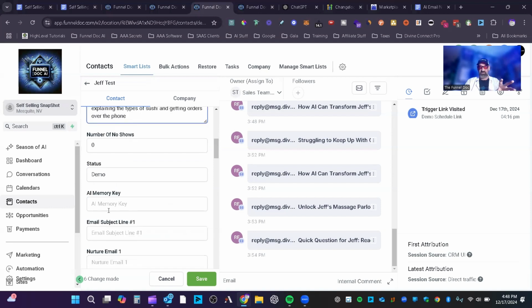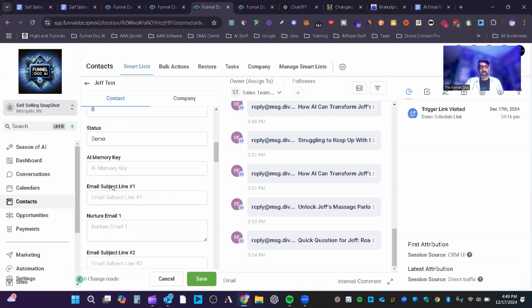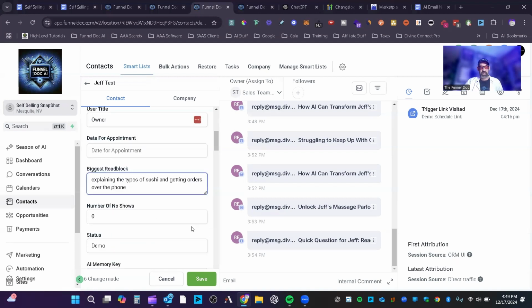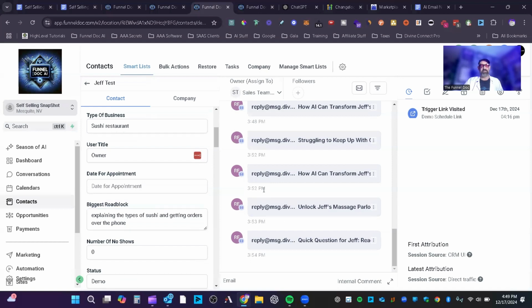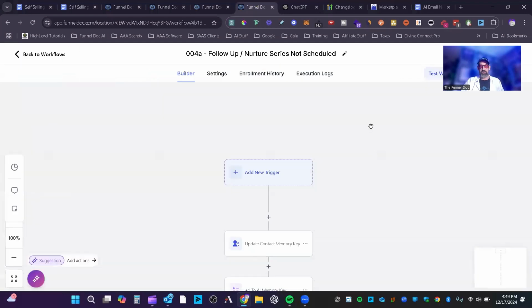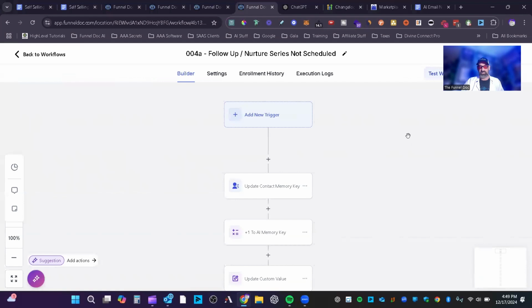And this is where there's the specific AI memory key. The cool thing about this is it allows, and I'm going to show you how to set this up in the GPT, all the GPTs to know what each one's saying to each other, and it's specific to this person. I'm going to show you how to create all that, and then you've got your subject line and email lines. Now I'm going to go ahead and save this, and then what we're doing now is we're going to jump in the actual workflow itself.